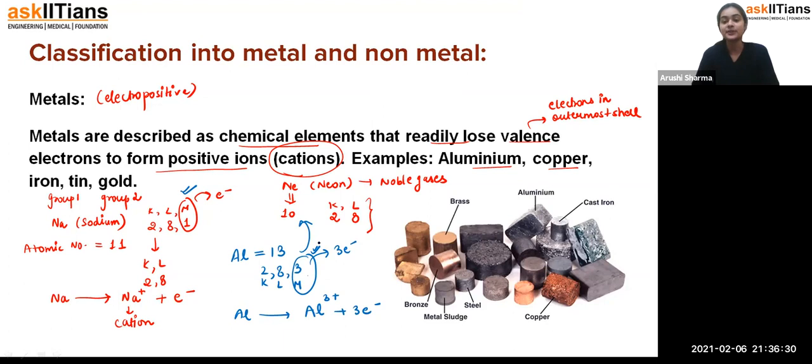And we have seen the examples of metals: aluminium, copper, iron, tin, gold, and many others also. Fine. So now if someone asks you what is a metal, what would be your answer? Metals are those elements which are electropositive in nature because they lose the electron present in their outer shell, the valence electron, to form the positive ion which we call a cation. Fine. Good.